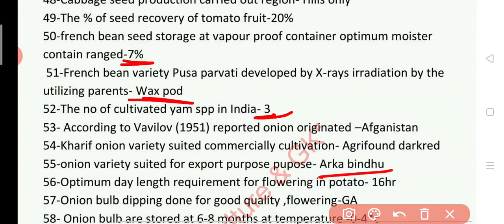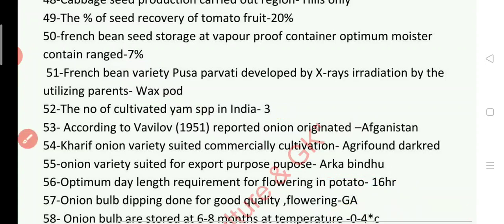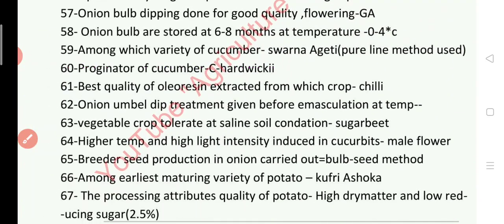Next question 56. Optimum day length requirement for flowering in potato? Answer is 16-hour long day. 57. Onion bulb dipping is done for good quality flowering? Answer is dipping in GA, gibberellic acid. 58. Onion bulbs can be stored for 6 to 8 months at a temperature of 0 to 4 degrees Celsius. 59. In which variety of cucumber, Swarna Agethi, was pure line method used?